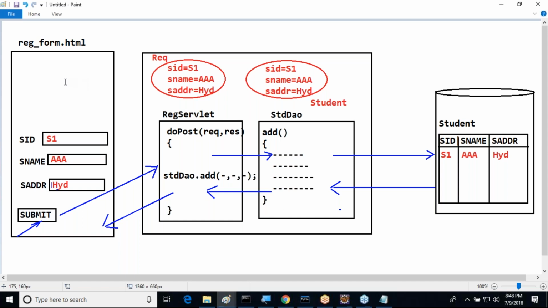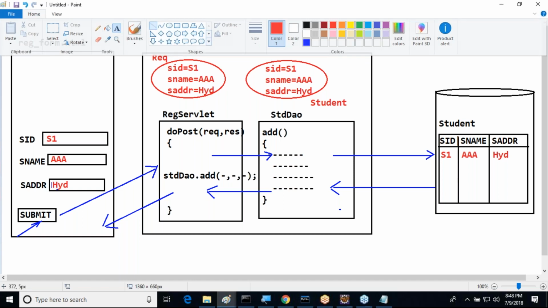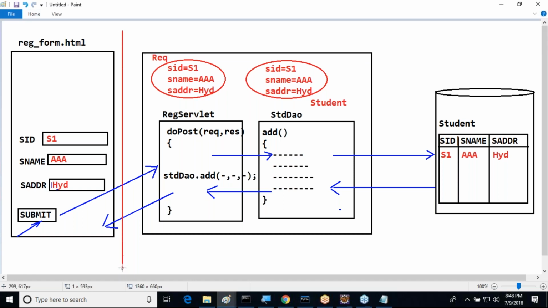Four copies. Up to this point, here we provided one copy or not? S1, AAA and Hyderabad in HTML form. Good. In a Java application, two copies we provided or not? One is the request object, and the other one is the student object. Third copy we provided in the database. That's it. Overall, four copies of data we provided here.